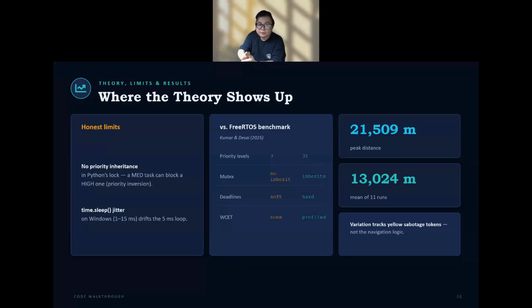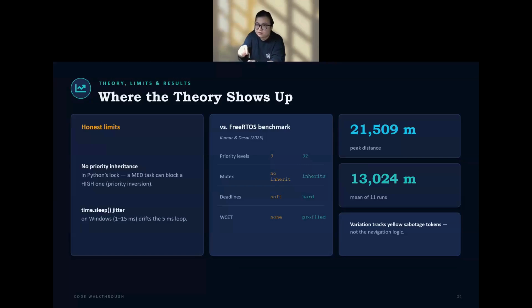Honest limits. Python's lock has no priority inheritance, so a medium task can block a high one. Classical priority inversion, and the Windows sleep timer jitters against the FreeRTOS benchmark. We have three priority levels, not 32. And the shorter, now the headlines.